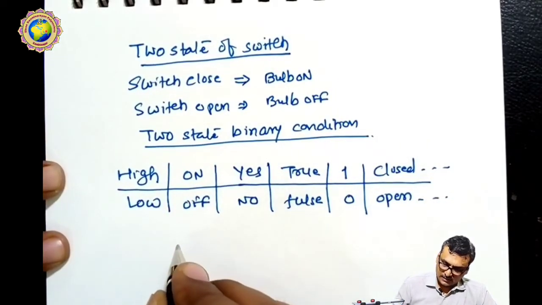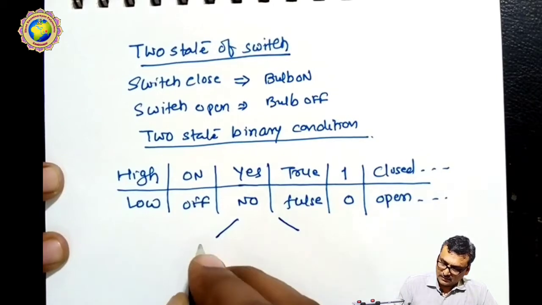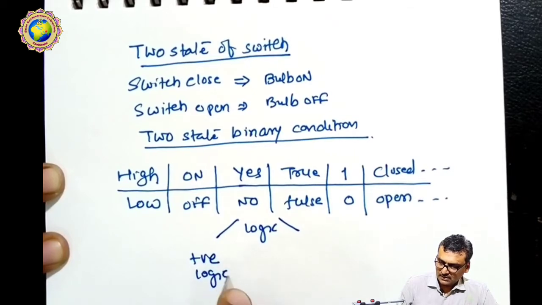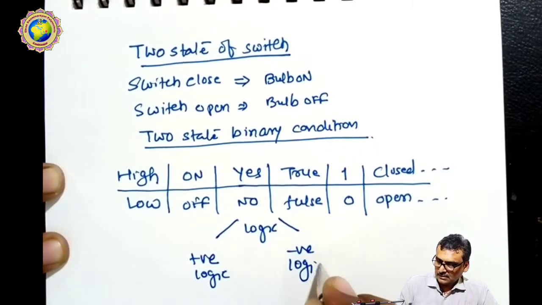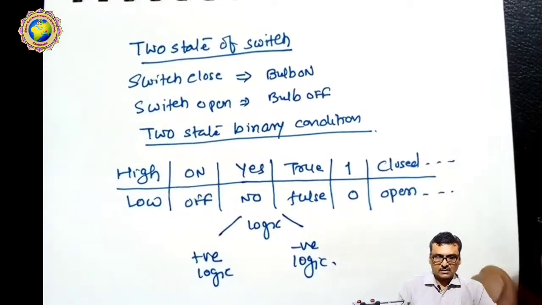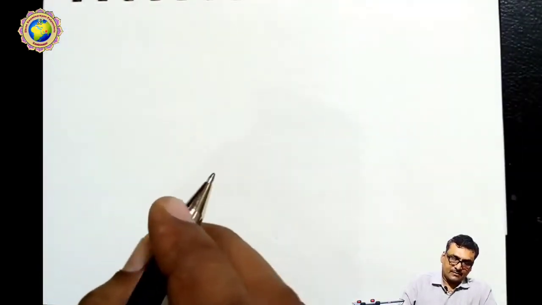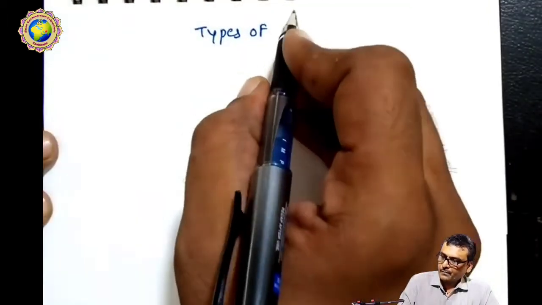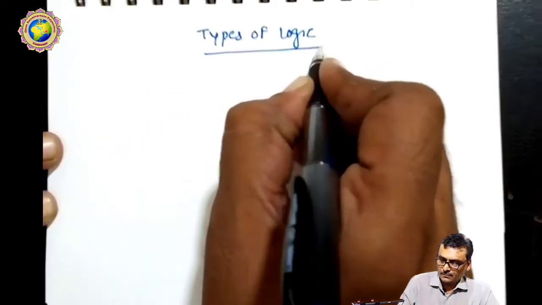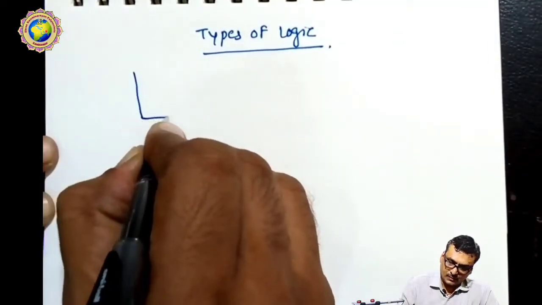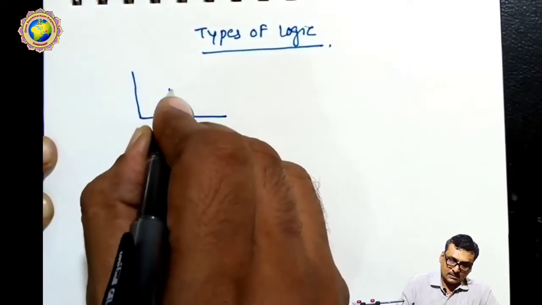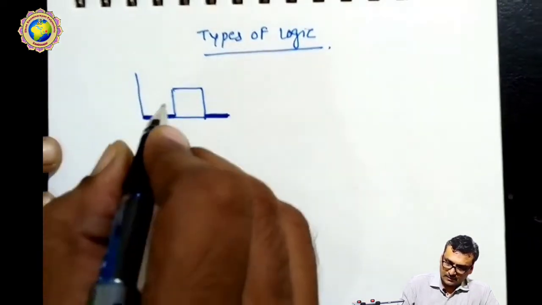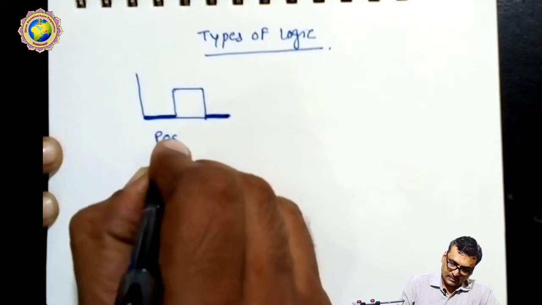The logic conditions are of two types. The logic will be available in two types: positive logic and negative logic. Let us discuss more about the types of logic. Here I explain with the use of a graph. This graph I will mention here as positive logic.